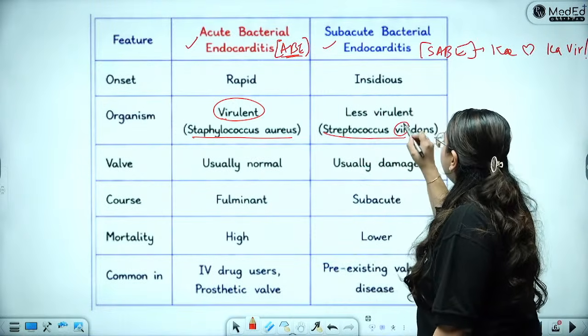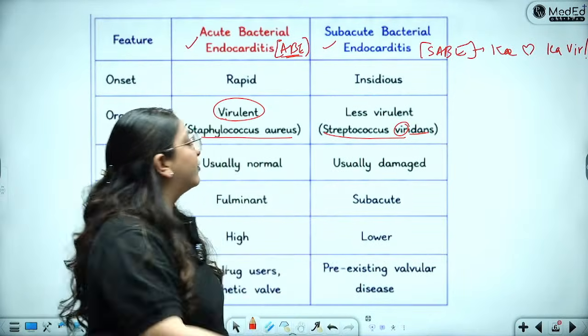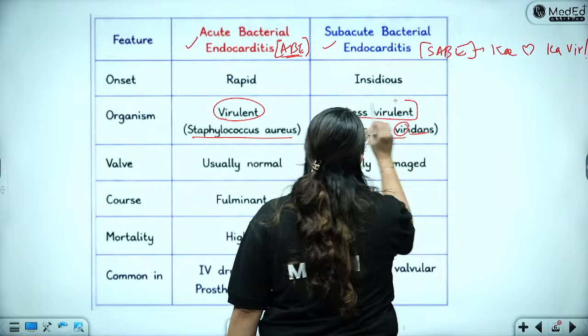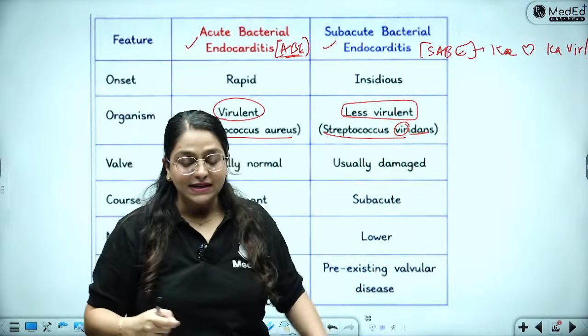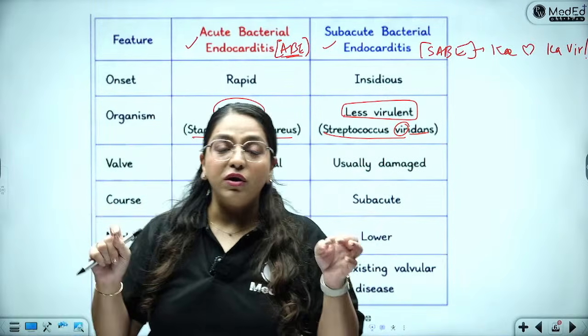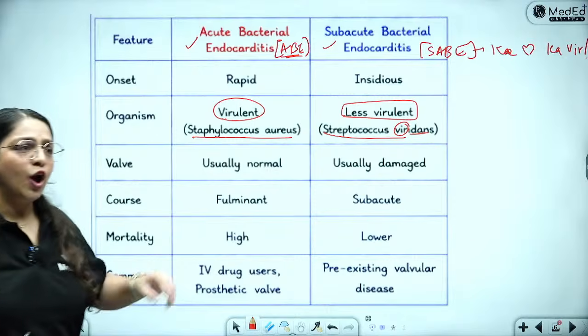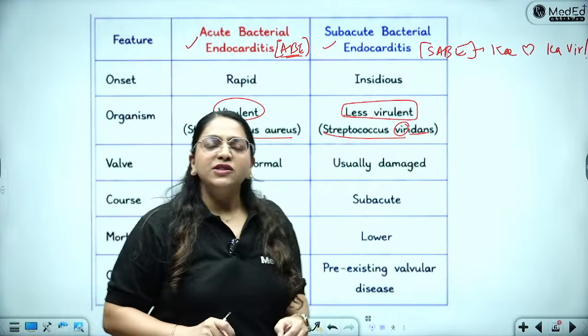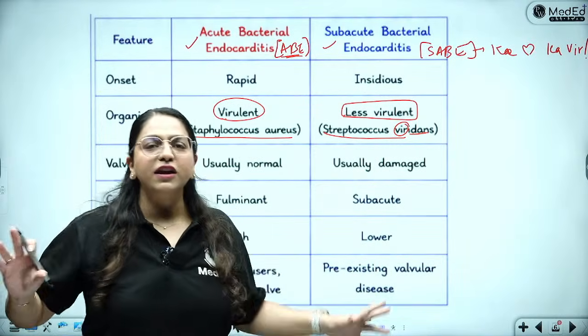Streptococcus viridans. Of course, yes, correct, Staphylococcus. Streptococcus viridans is less virulent. Why? Because it is a good guy of my oral flora. It is a good commensal of the oral flora. So think yourself, a bad virulent guy does not need any special reasons to cause infections. Wherever it goes, it will cause infection.